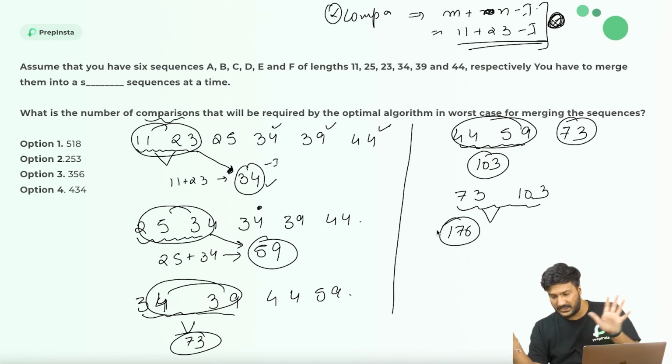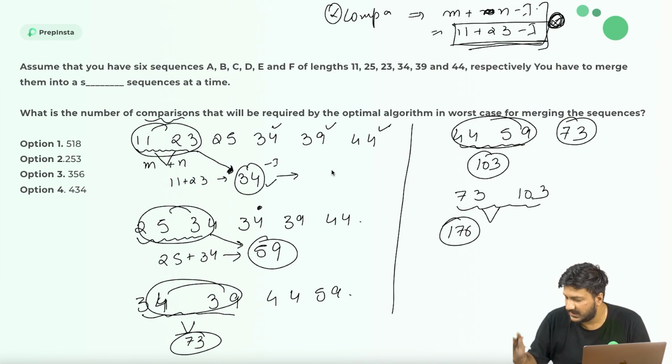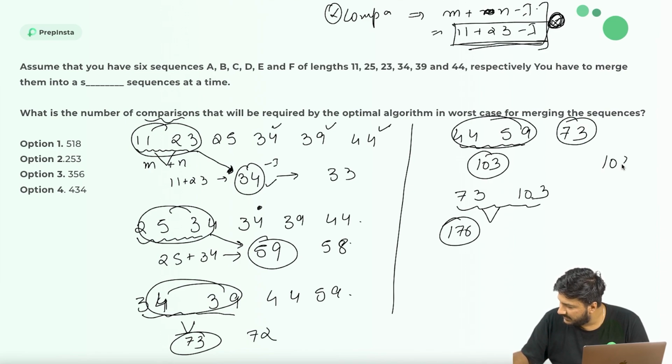Now what I will do is, my final value would be computed using this formula, right? m plus n minus 1. Now this value is nothing but m plus n, so whatever this value is, I can just reduce it by 1 and then write it. So this is 33, this is 58, this is 72, this is 102 and this is 175.